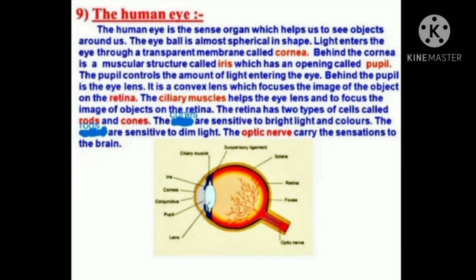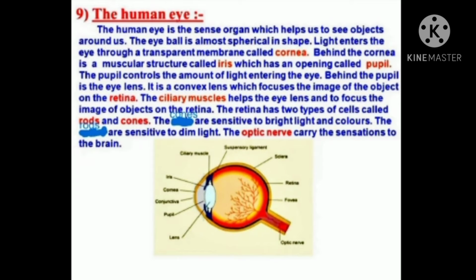Then iris and pupil. It is a dark colored muscular diaphragm which lends color to the eye. It has a small circular aperture in the center which is called pupil, which appears as a black dot as it does not reflect light. The iris regulates the amount of light entering the eye by adjusting the size of the pupil.